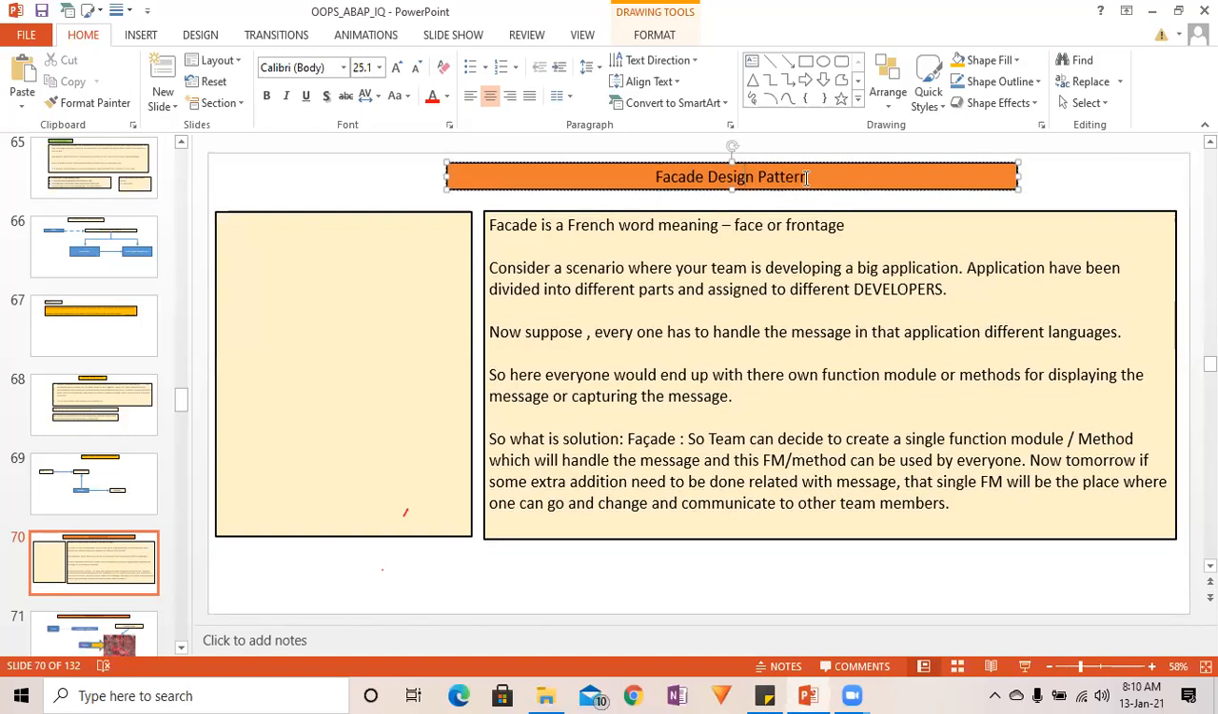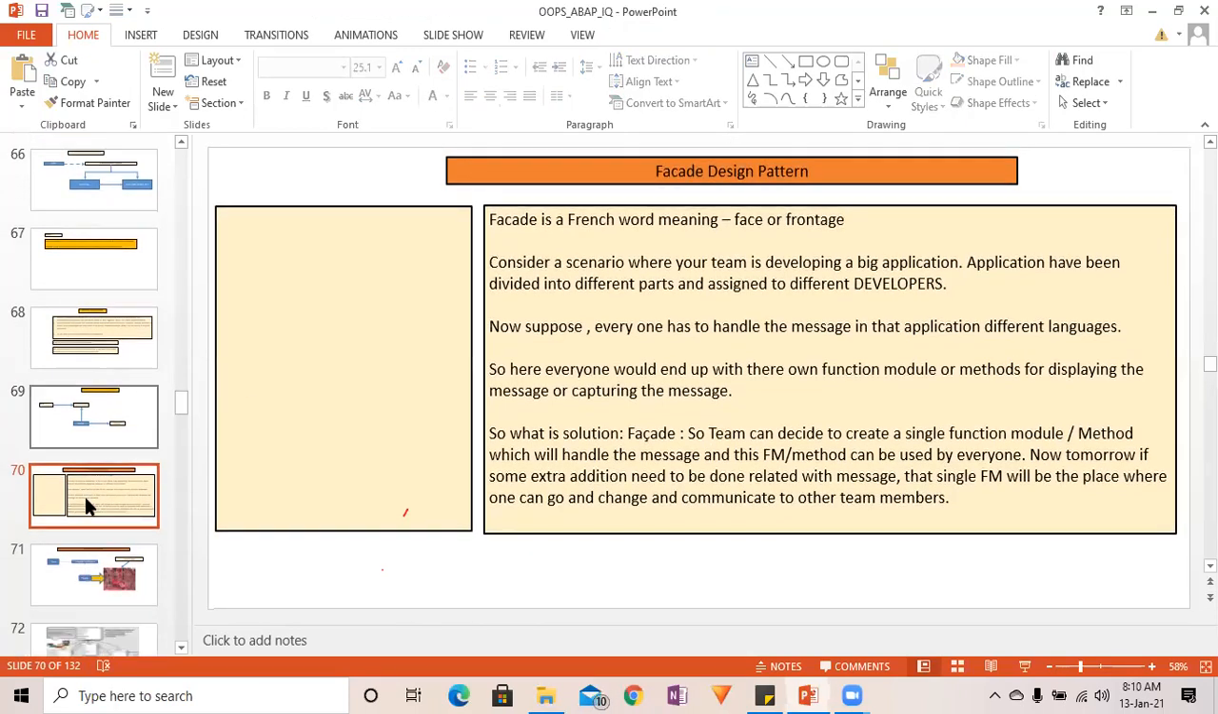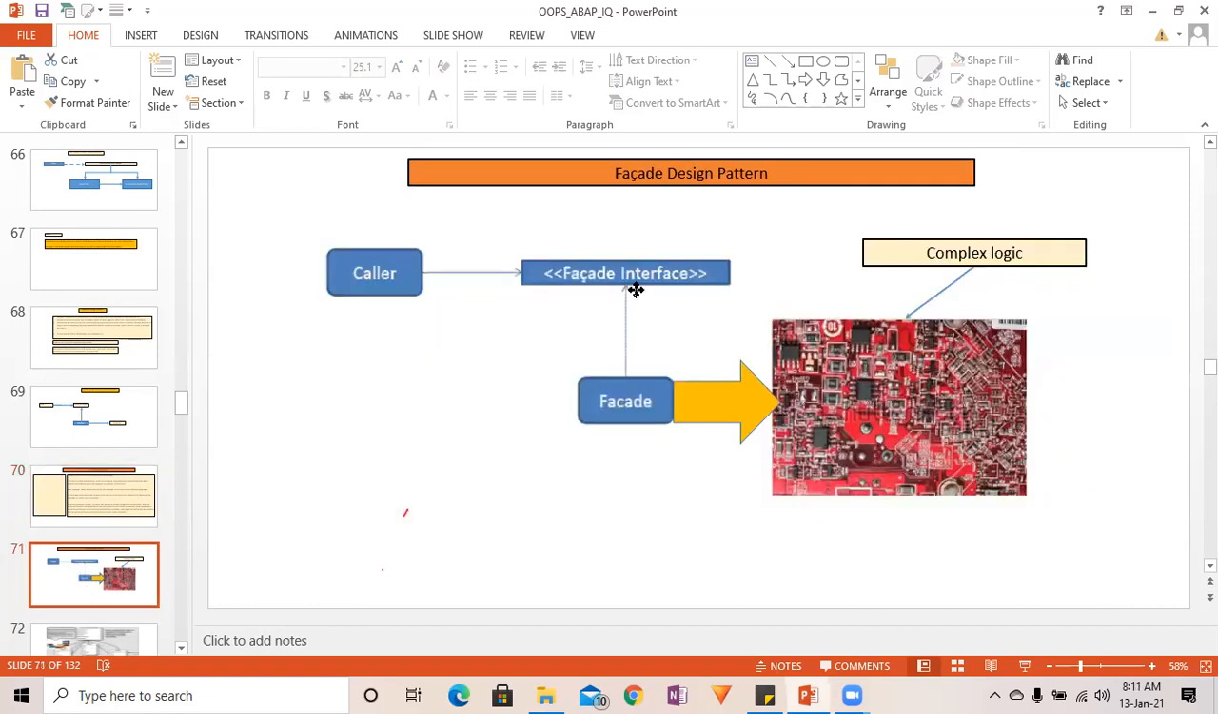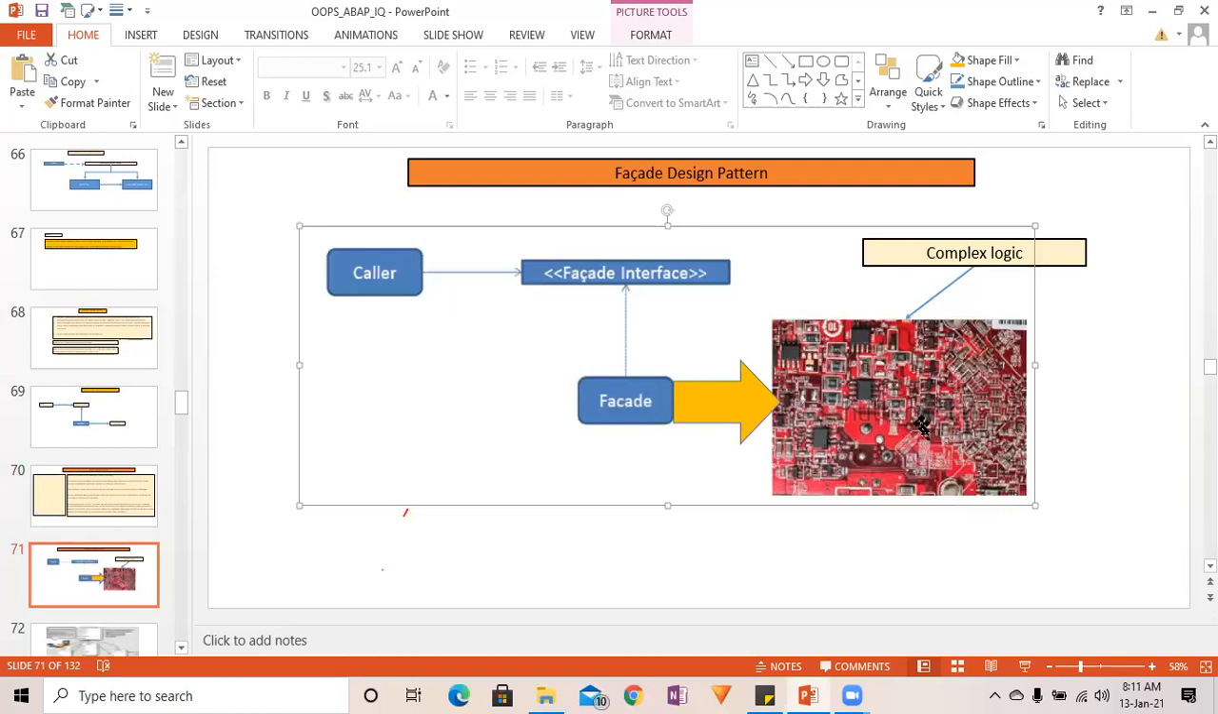The use of the facade design pattern is just to simplify the complexity of a requirement. Here is some example. You can see you have the motherboard with all the complex logic, but with the facade interface, different ports are given. You just have to use those ports. You don't have to bother how the actual implementation in the motherboard has been done.